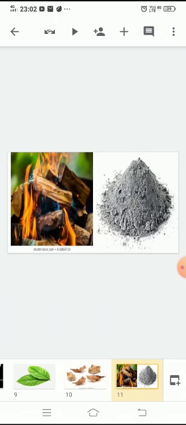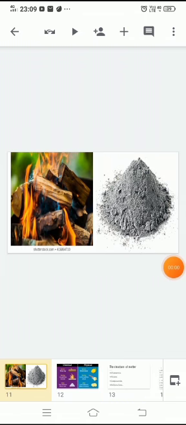Next one is burning wood. Wood turns to ash, but ash cannot be turned back to wood. Do you see any new substance formed in this change? Yes. In this change, the new substance is formed. That is ash. This is another type of change.